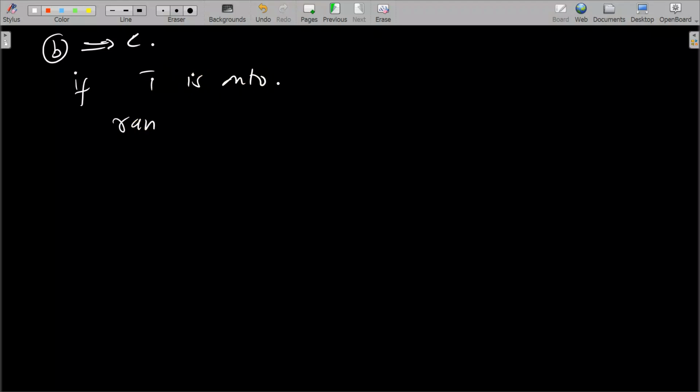Now let's look at B implies C. If T is onto, what can I say? Then the rank of T is equal to the dimension of W, right? And the dimension of W is the same thing as the dimension of V, and that part is proved.